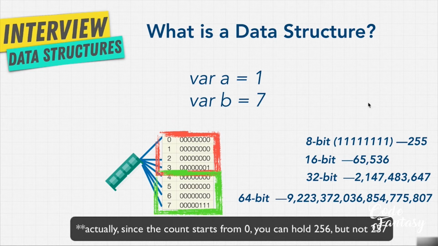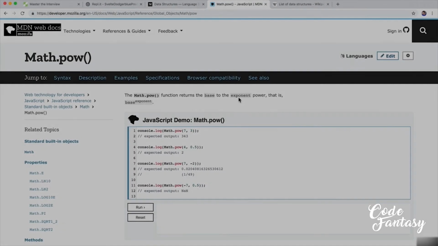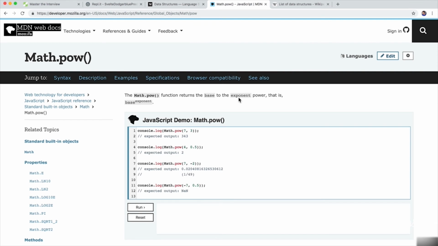And I can demonstrate this to you with JavaScript. You see, there's something called integer overflow. Now, JavaScript technically doesn't have integers. It only has what we call 64-bit floats. But the idea is that a computer can only store a certain amount of information. So using this syntax in JavaScript, we have Math.pow, which is a function that returns the base to the exponent power. That is, the first parameter is the base to the power of the second parameter.